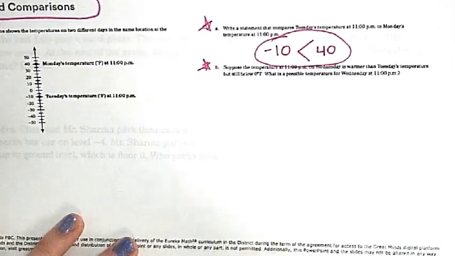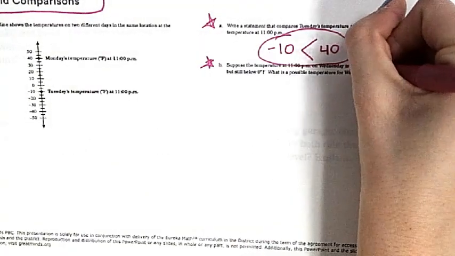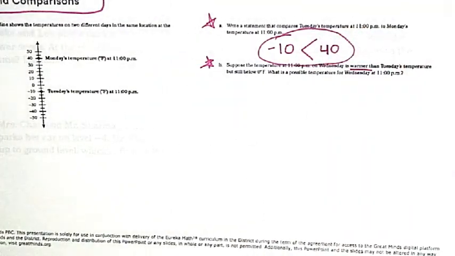Okay, everyone look at B. It says, suppose the temperature at 11 p.m. on Wednesday is warmer. If we're looking at a thermometer and it's getting warmer, is it going up or is it going down? What is that, Silas? Okay, perfect. If it's getting hotter, is our temp going up or is our temp going down? Up. Silas is right. It's going up.